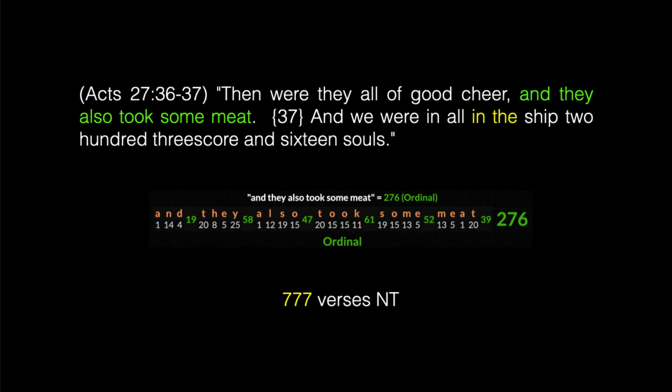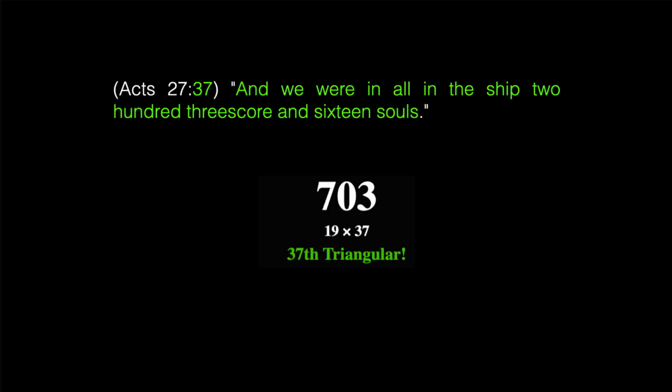Now let's go back to Acts 27, pick it up in verse 36. "Then were they all of good cheer, and they also took some meat. And we were in all in the ship 216 souls." Look at that phrase, and they also took some meat, has a value of 276, exactly the same as the number of souls that were in the ship. And that phrase, in the, occurs in 777 verses of the New Testament. And the numerical value of verse 37, using the ordinal English, has a value of 703, which is the 37th triangular number.